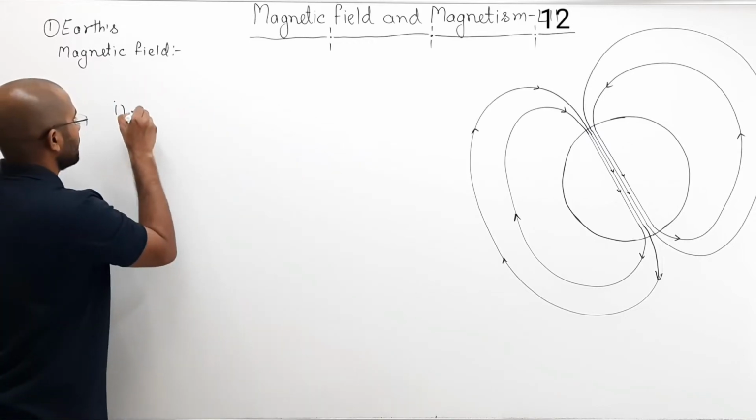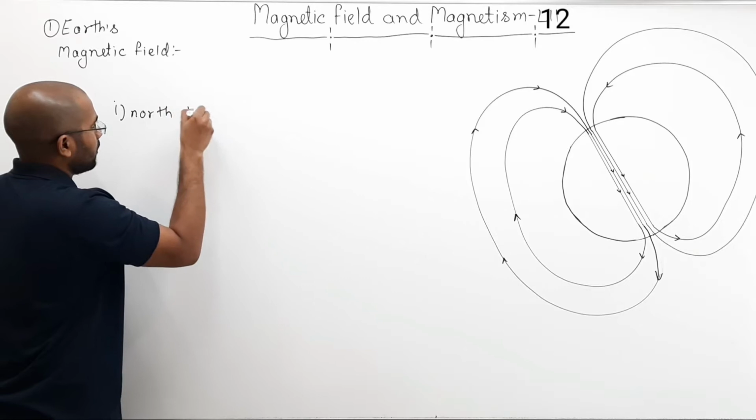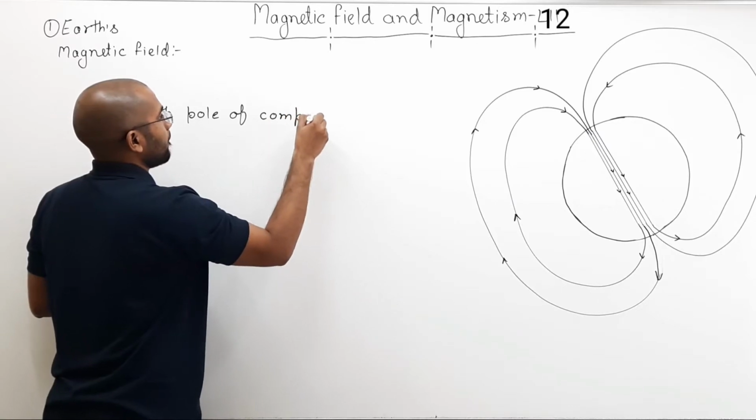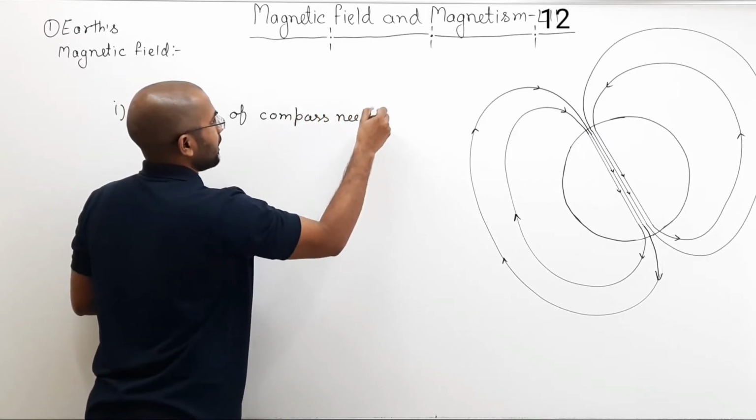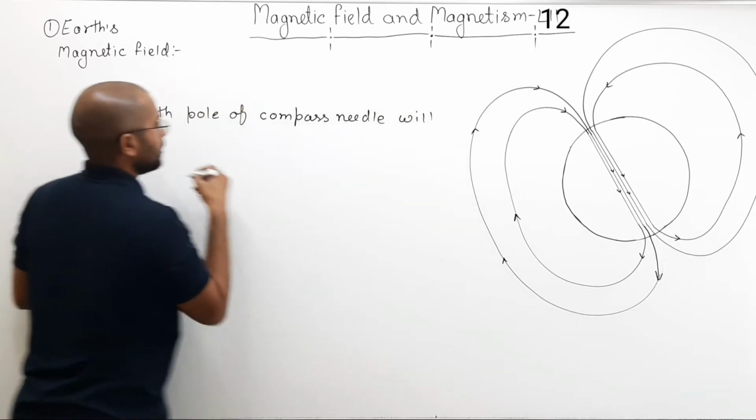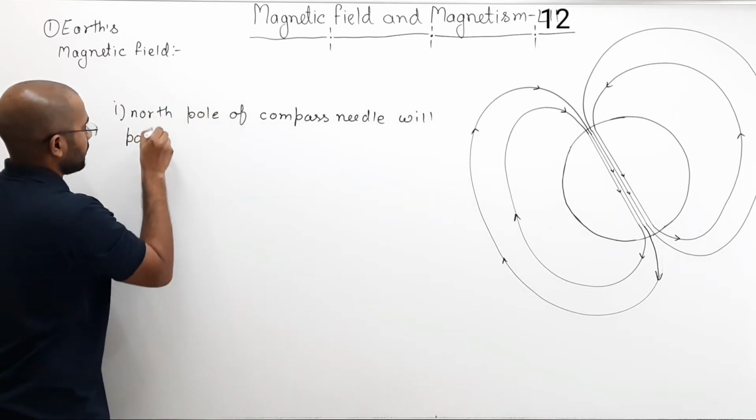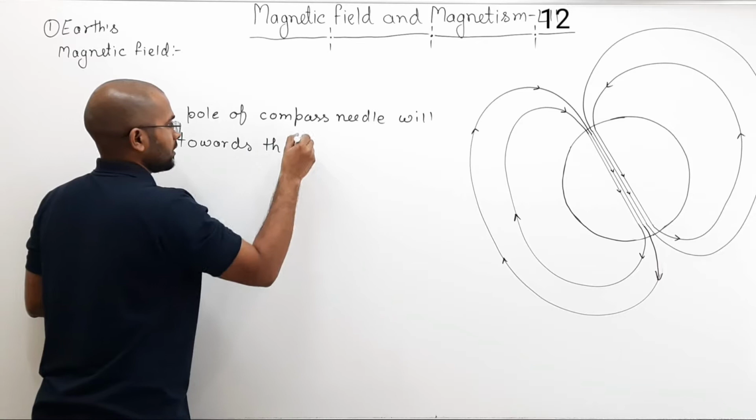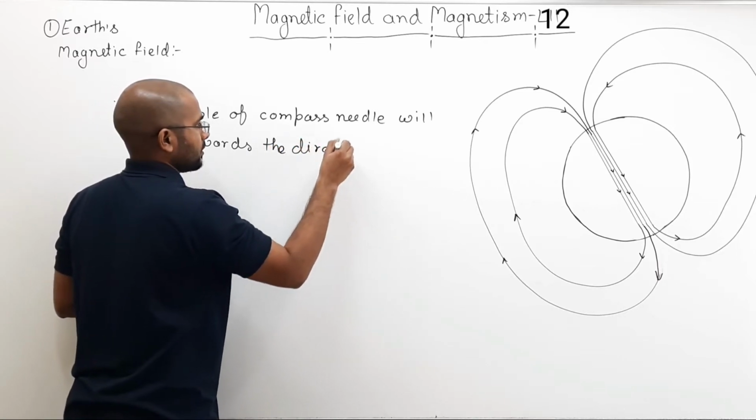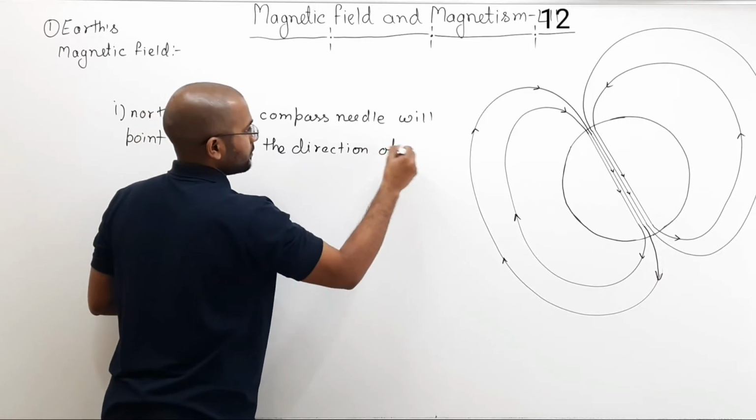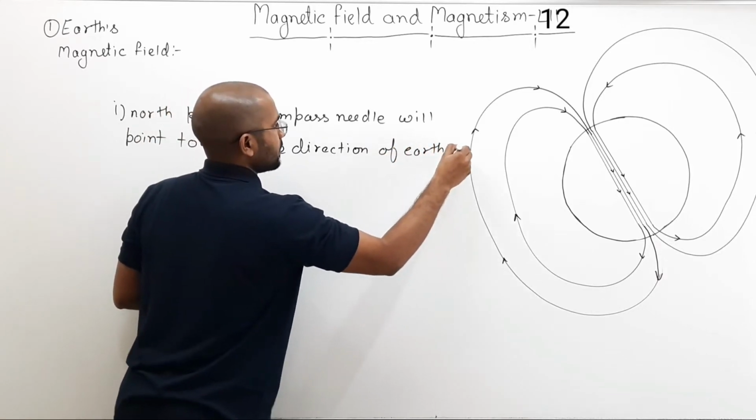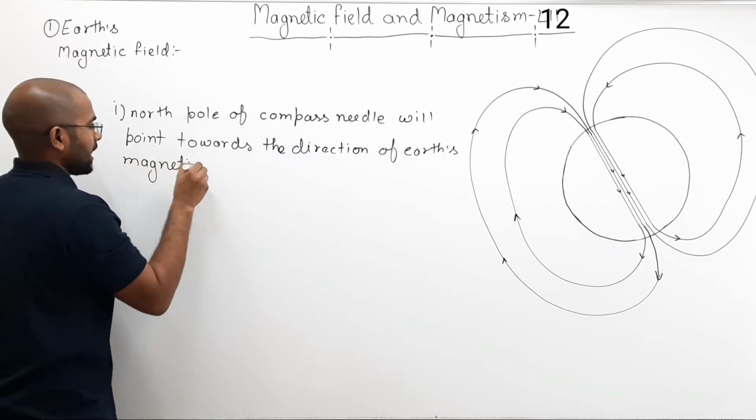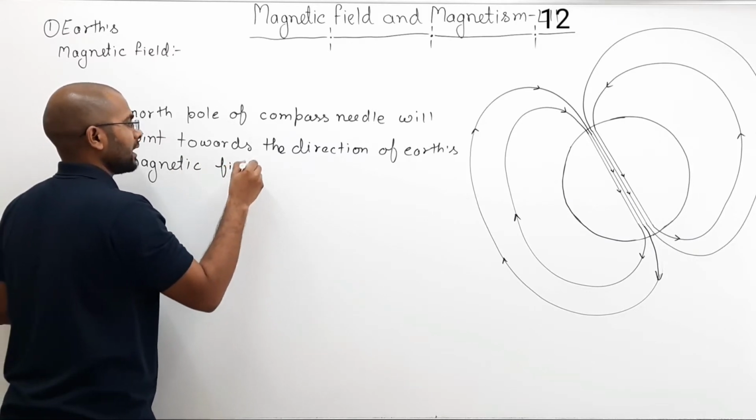So you can write that north pole of compass needle will point towards the direction of Earth's magnetic field line. So if you want to know the direction of Earth's magnetic field at any point on the